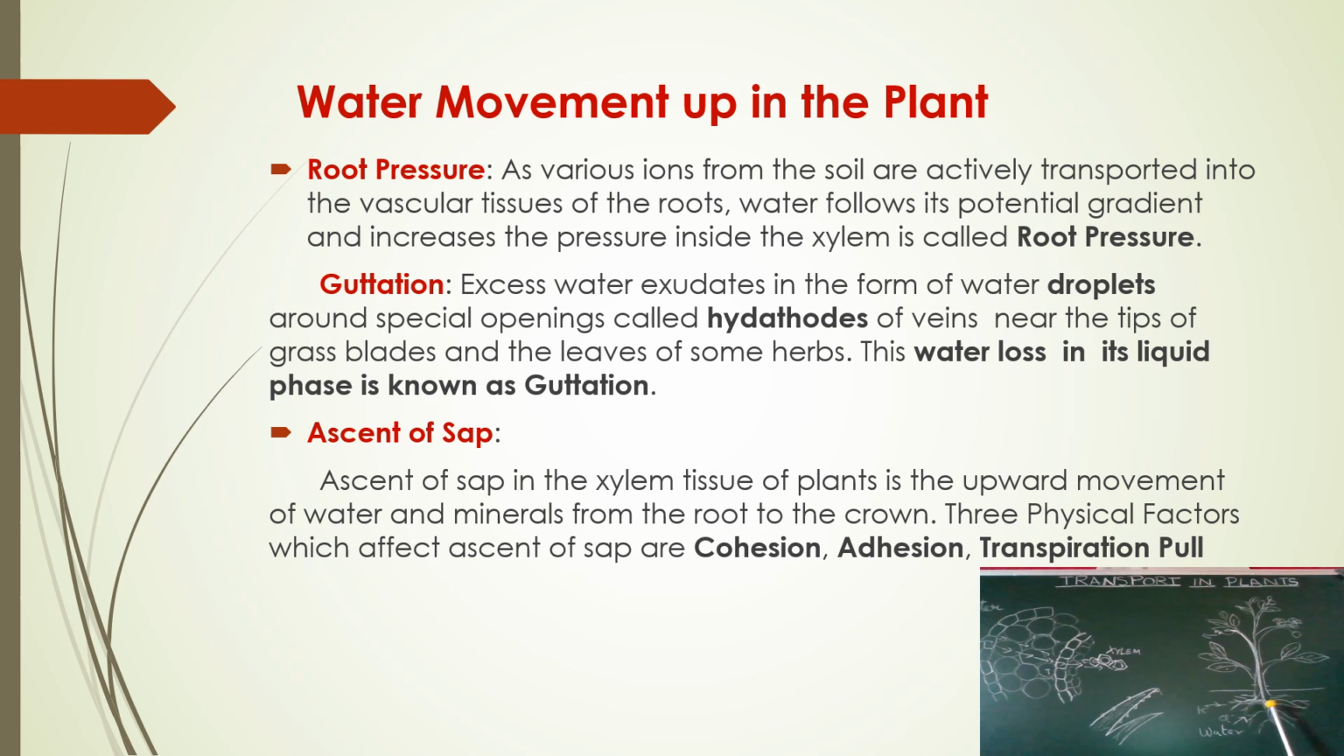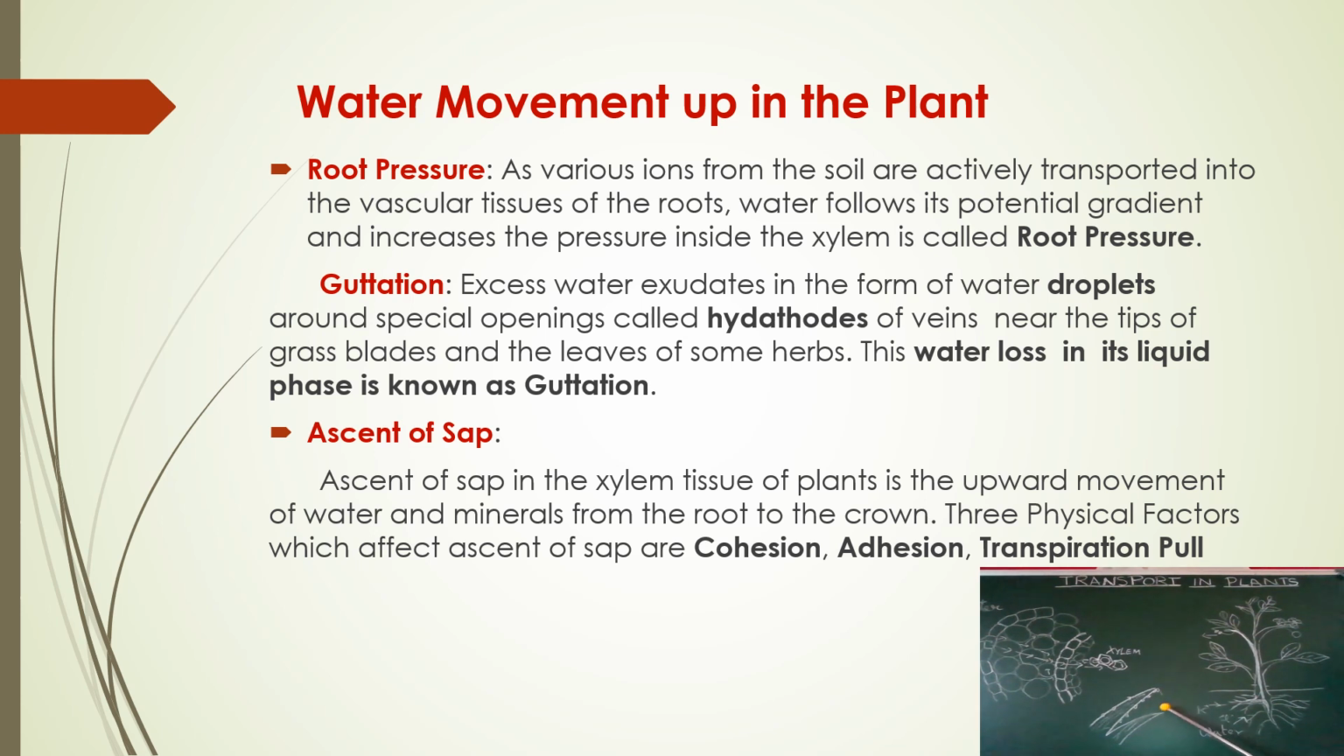This guttation is due to the root pressure. The more water that comes in, the more pressure occurs in the xylem, so this water escapes from the leaves through guttation. In the early mornings, if you look at the leaves of some small herbaceous plants like grasses, the leaf blades will have some water on them. This water is coming out from the hydathodes present on the leaves. These are the openings of the veins.